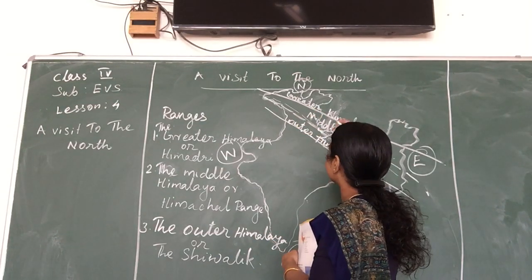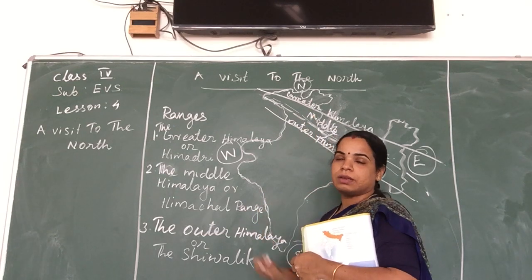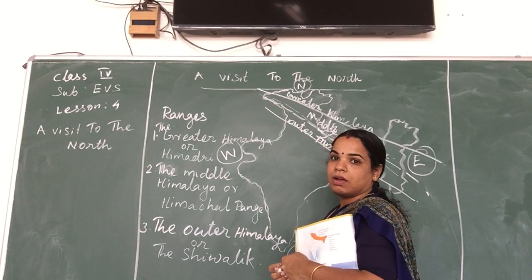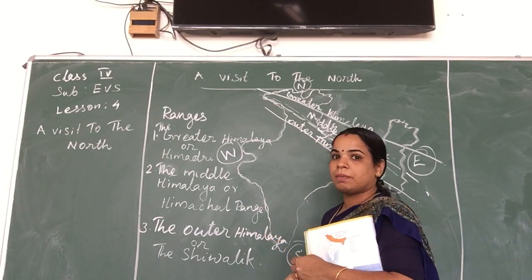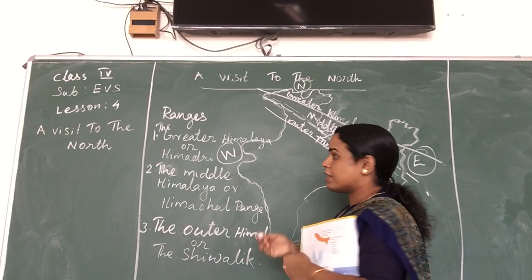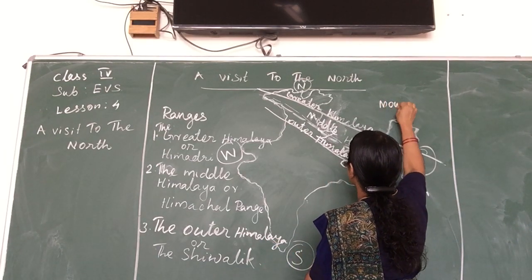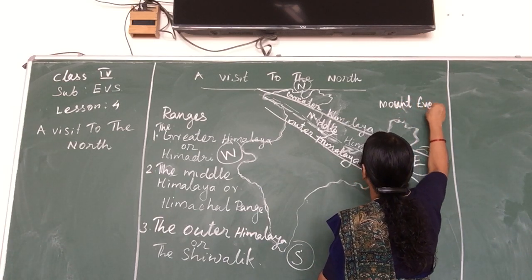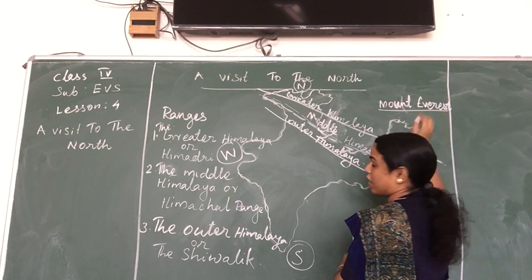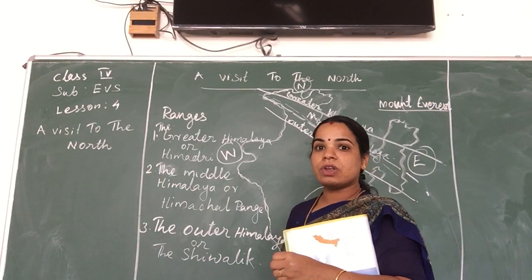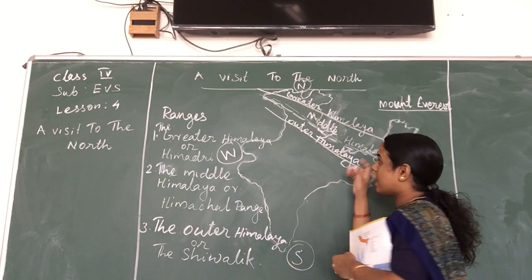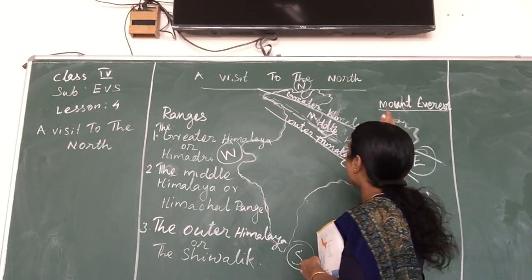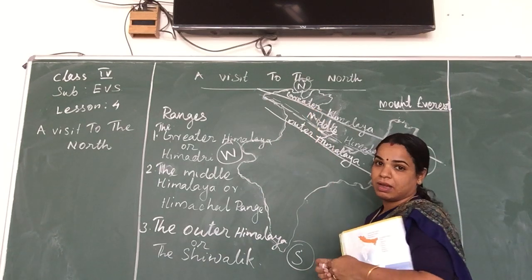We have to see the two highest peaks located in this Greater Himalaya. What is the name of the highest mountain peak in the world? Mount Everest. Mount Everest is located in this range. Where is Mount Everest located? The Mount Everest is located in the Greater Himalaya.